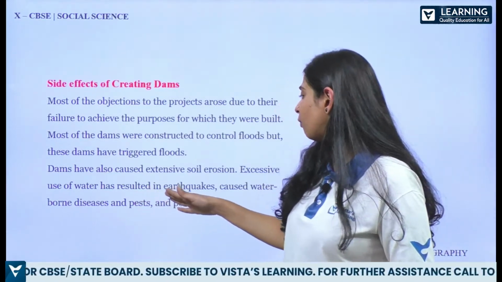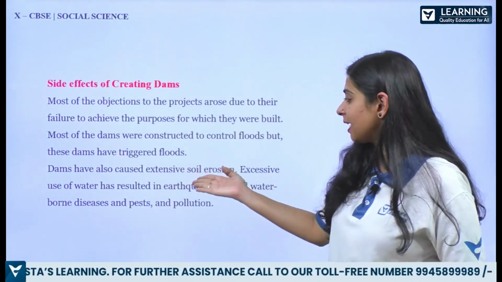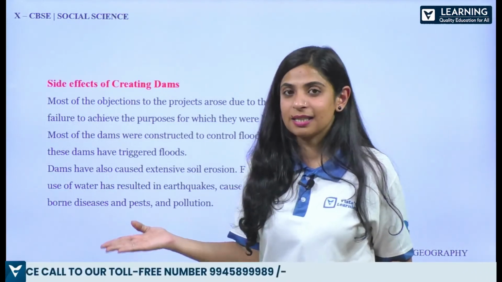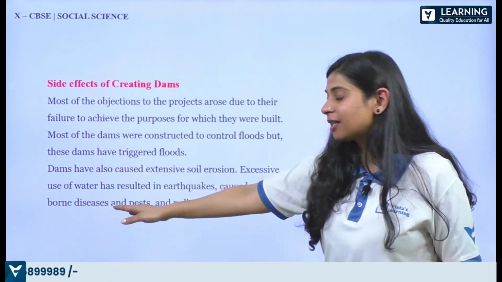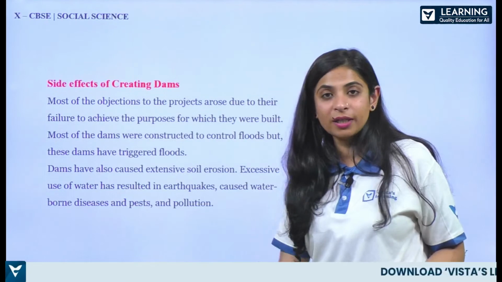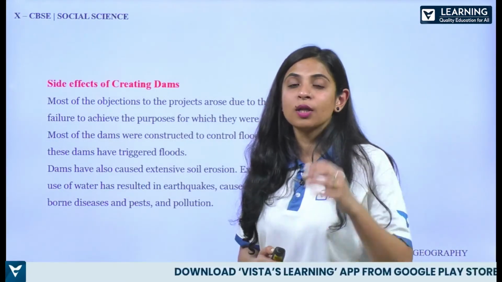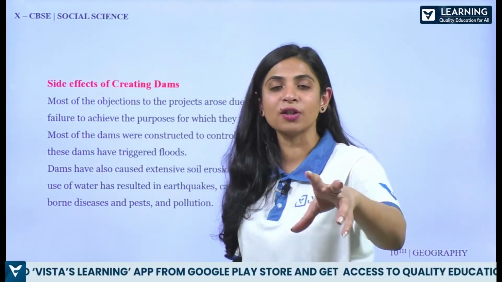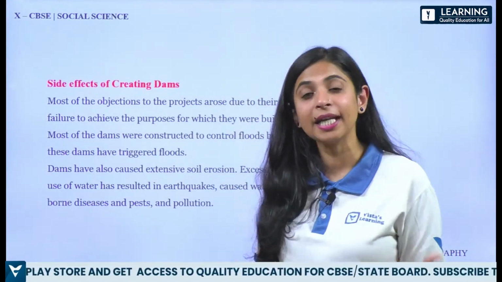Also, we are using it for some agricultural activities, taking water from there, causing extensive soil erosion. What was soil erosion, guys, from the first chapter? Yes, the removal of the topsoil, the top layer of the land. Then excessive use of water has resulted in what? Earthquakes. It also causes waterborne diseases, such as typhoid as I told you, and also pollution. Industries are discharging all their waste inside the river, inside the water, and it is affecting aquatic life.